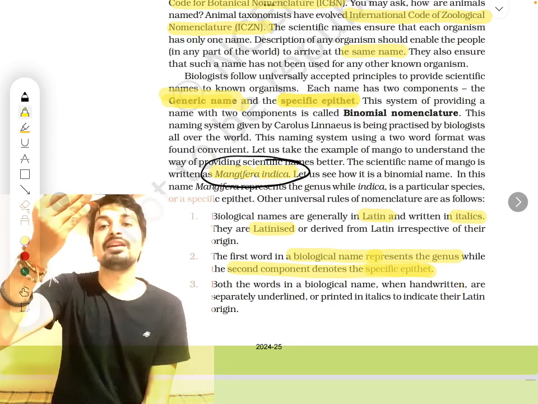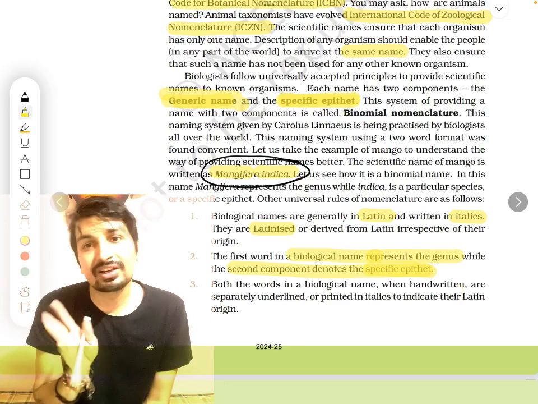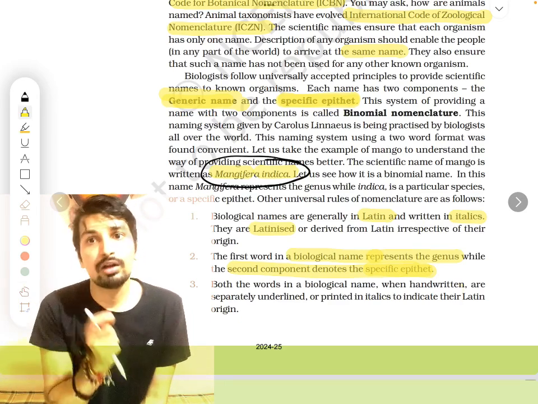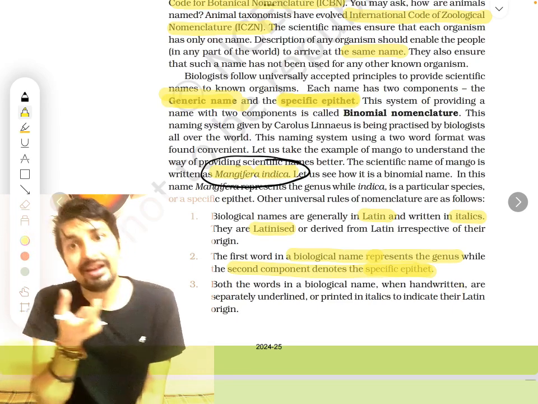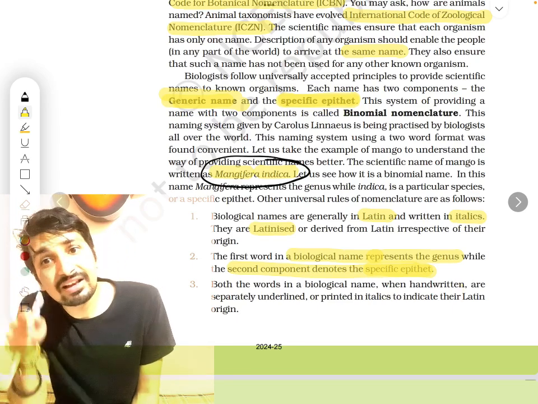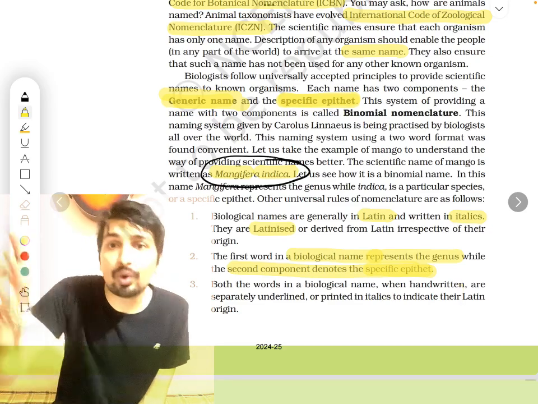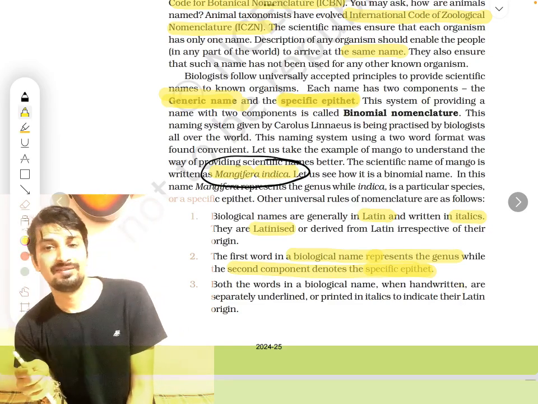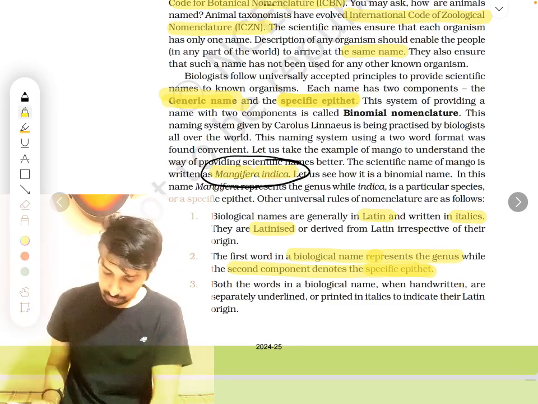Okay, genus is a little higher category, whereas species is the exact name. There may be many Mangiferas, for example, but indica is the type of mango which is found in India. Mangifera indica, that is a specific type of mango. Mangifera means mango, but in mango, what is the specific type of species? That is known as the specific epithet. Got it? So these are the two names.